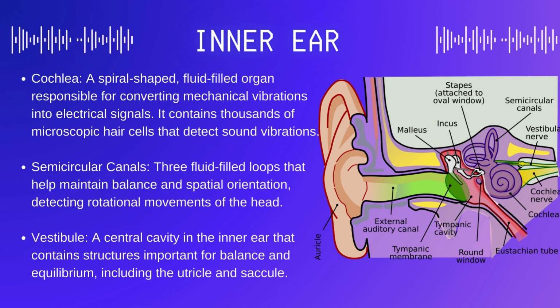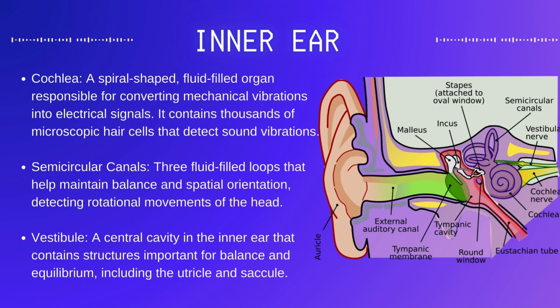Next, we encounter the semicircular canals. These canals are crucial for maintaining balance and spatial orientation. When we move our head, fluid inside the semicircular canals moves as well, bending sensory hair cells located within. This movement sends signals to the brain, helping us detect rotational movements of the head and maintain equilibrium.